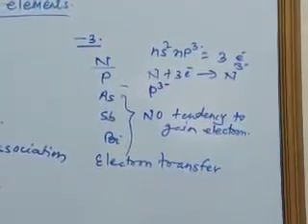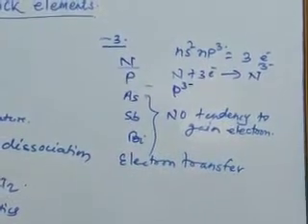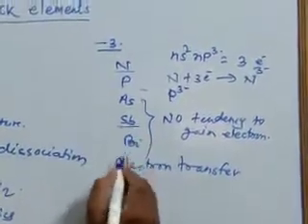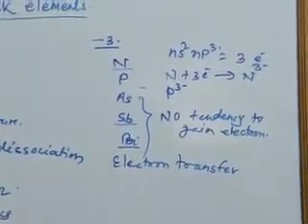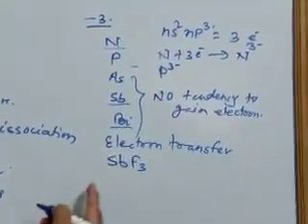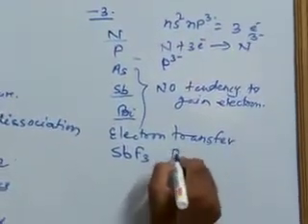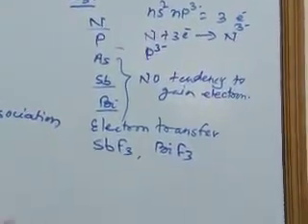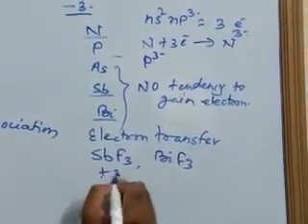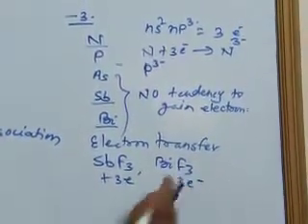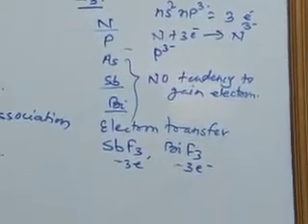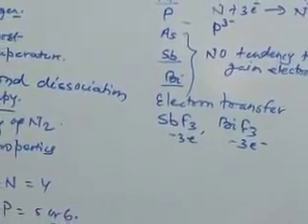The first two elements can gain 3 electrons and form N3 minus or P3 minus anions. Antimony and bismuth in some compounds lose 3 electrons and form trivalent cations. The prominent compounds are SbF3 and BiF3. So antimony and bismuth have the tendency to lose 3 electrons.